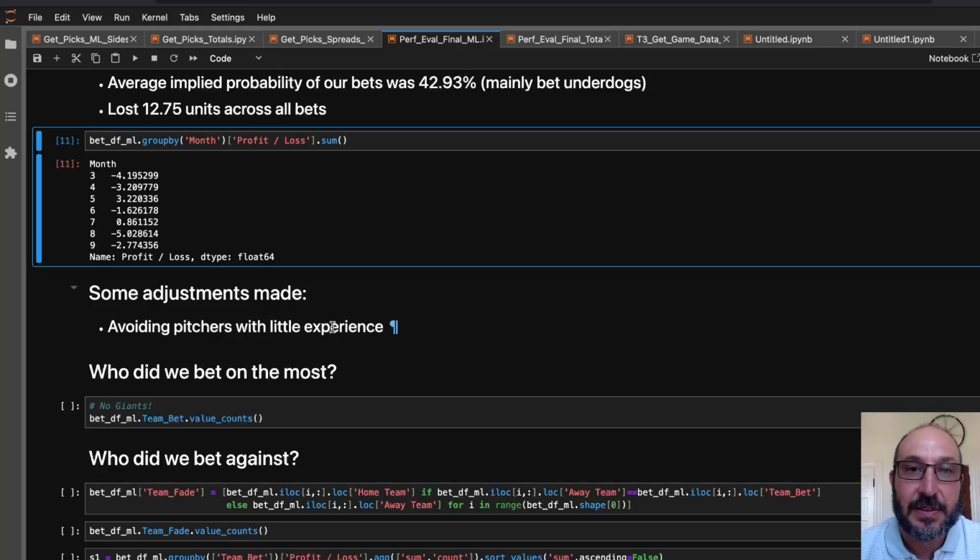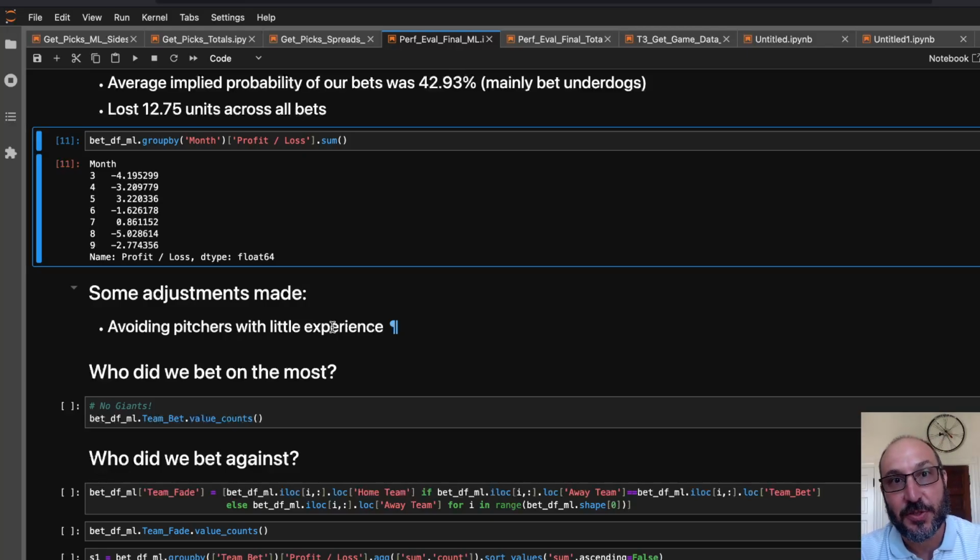So, clearly the way I set the model up, when it doesn't have a lot of history on a pitcher, it fills in the history with an average to below average pitcher. So I did make this adjustment for people like Yamamoto and Shota Imanaga. I quickly said, okay, I'm not going to bet against these guys, because these are clearly very strong pitchers, and my model doesn't know that yet because it doesn't have any history on them. It's just treating them like every other rookie or unknown pitcher.